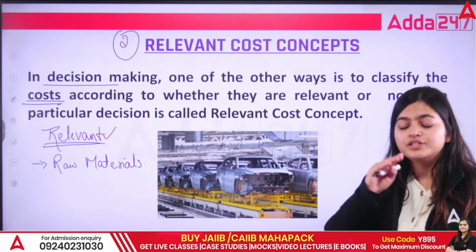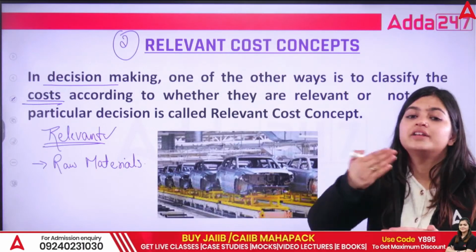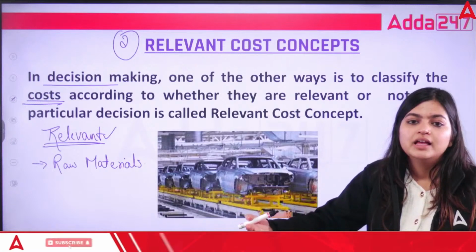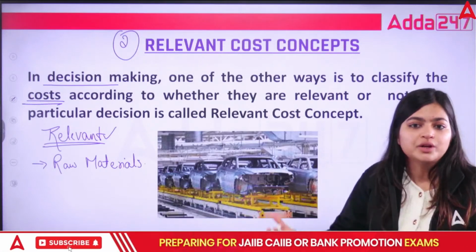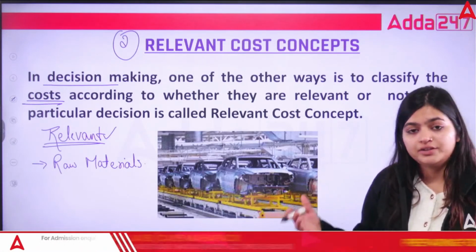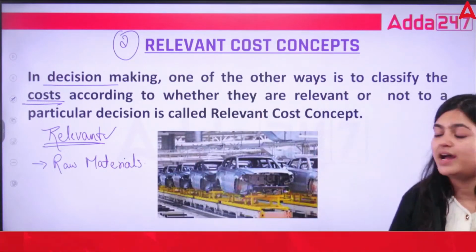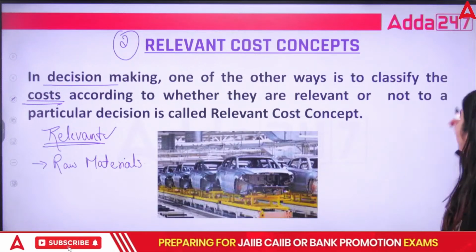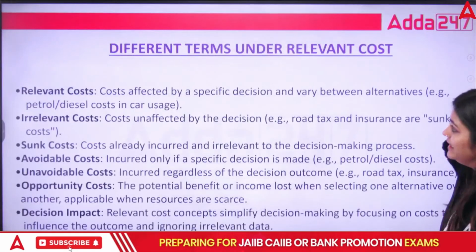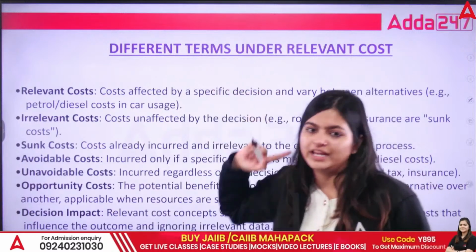So you can divide your costs into those which are required for your production and those which are not. If it is required, that is relevant cost, and if it is not required, then that is irrelevant cost. You are going to see the next different terms under this relevant cost.